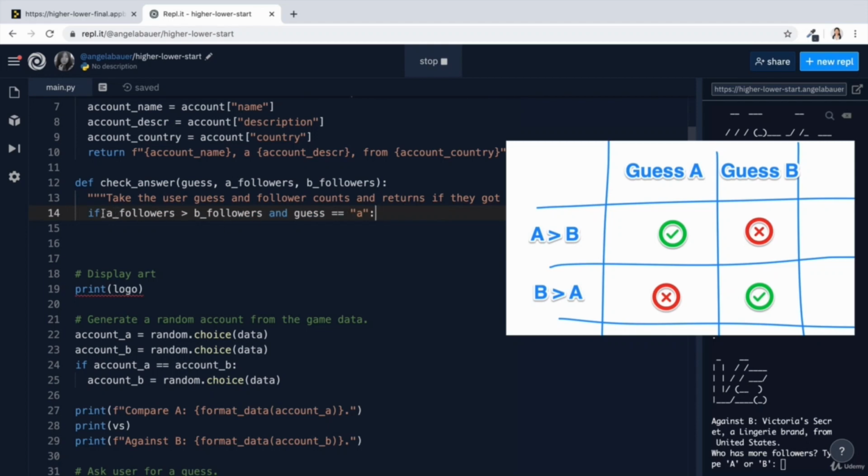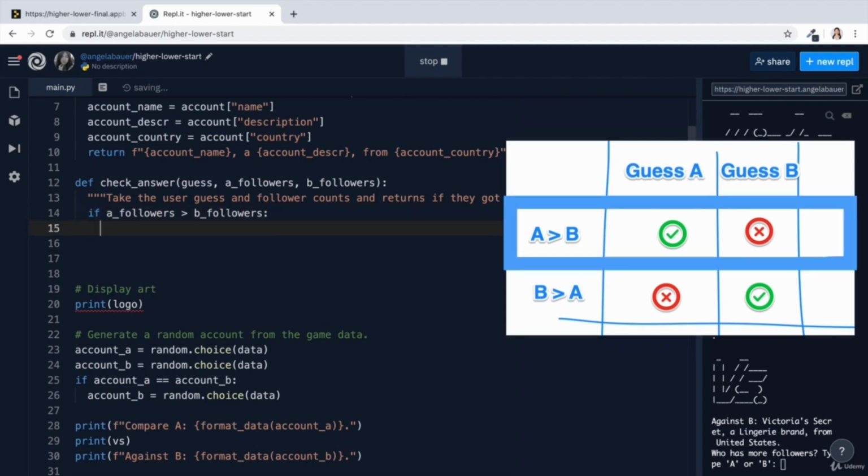And also it means you have to type a lot of this out instead of using the else as the alternative. So I think a much easier way would be to first check if A has more followers than B.